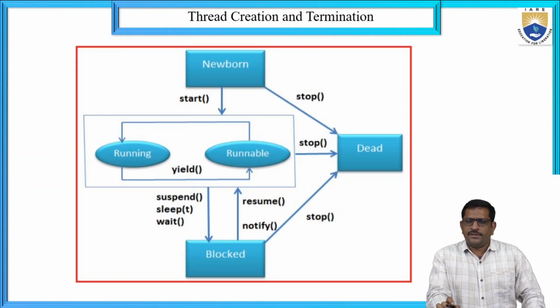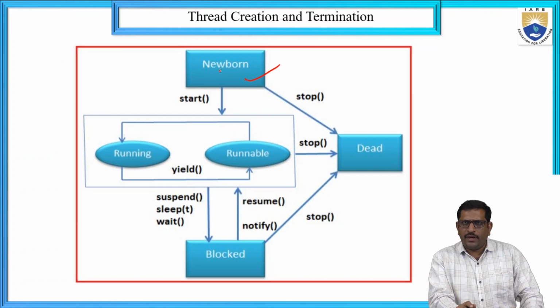First you have to consider the new thread. Creating a new thread is nothing but a newborn thread.